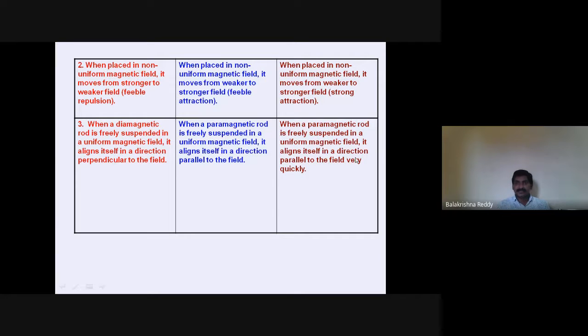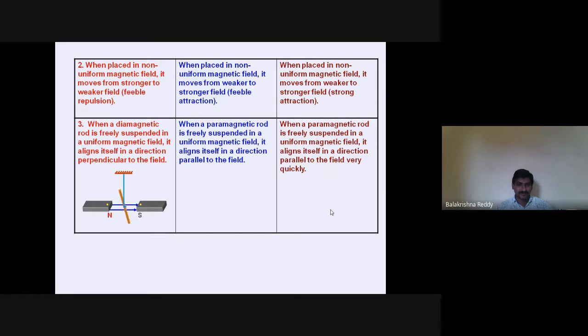Whereas if you place a ferromagnetic substance in a uniform magnetic field, it automatically aligns itself in the direction of the magnetic field, and this is very fast.